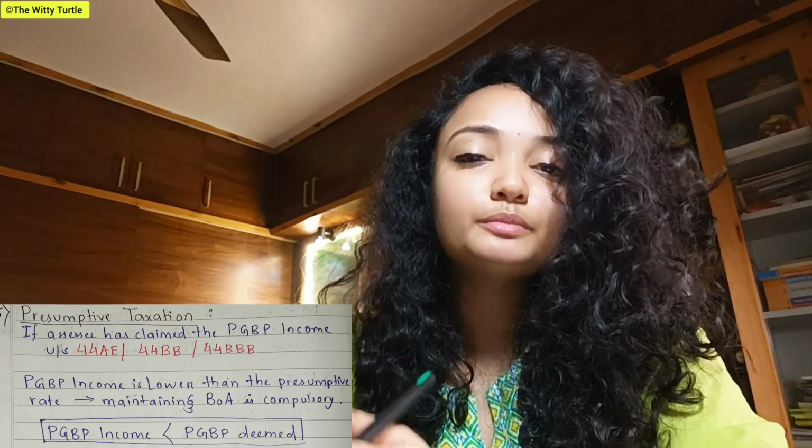Why is it compulsory? Because to prove that your actual income is less than the prescribed percentage, you have to maintain all your books of accounts. Then only you'll be able to prove your point, right? Yes, we have already studied this.